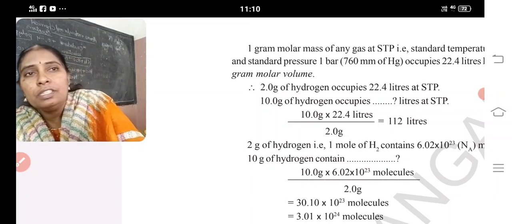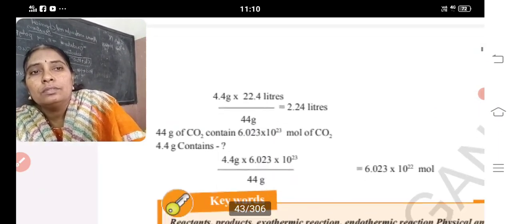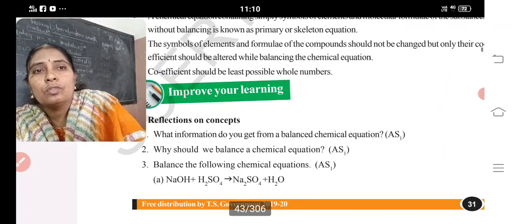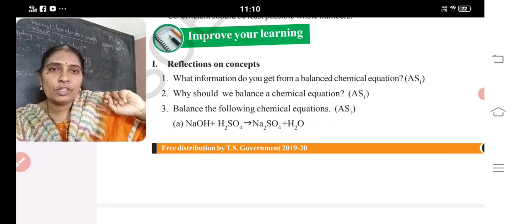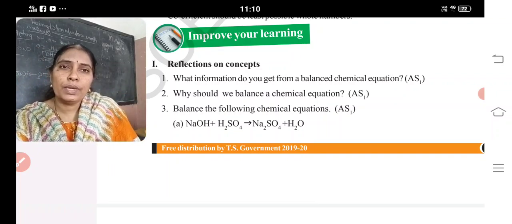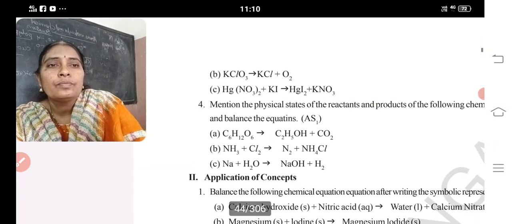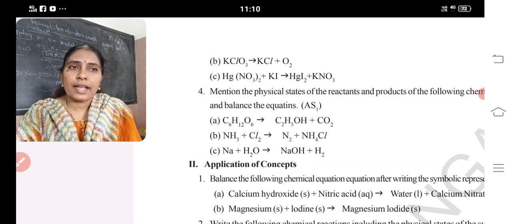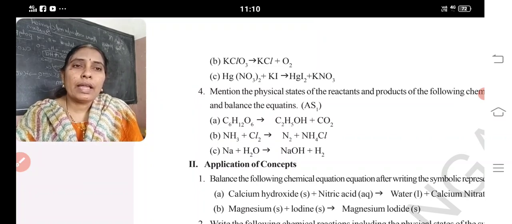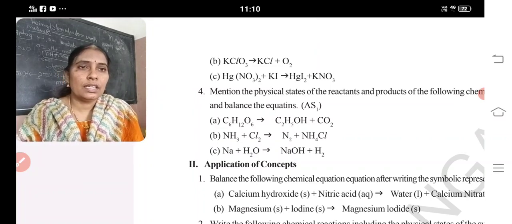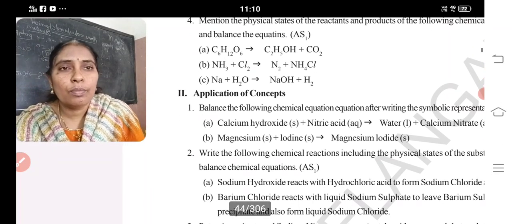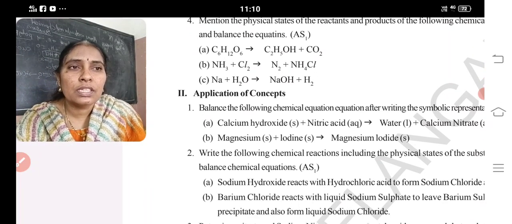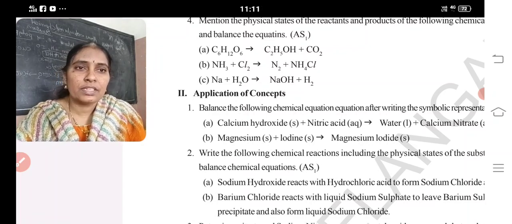Okay, this is your problem. What are the questions? First, the third equation is important. Why should we balance a chemical equation? We should balance a chemical equation to obey the law of conservation of mass. Next, mention the physical states of reactants and products in the following balanced equations. In which state it is, whether solids, liquids or gases, you have to write and balance. Okay. Now this first one is also important. Balance the following chemical equations after writing the symbolic form representation.